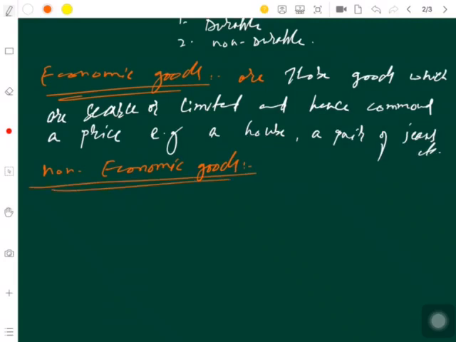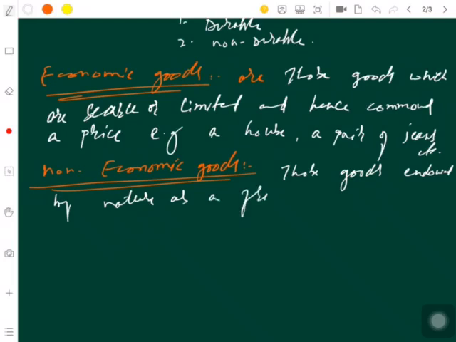So, another category of goods is non-economic goods. Again defining these, non-economic goods are those goods which are a free gift from nature, endowed by nature as a free gift, and are unlimited in supply.